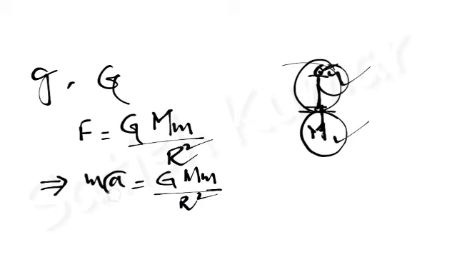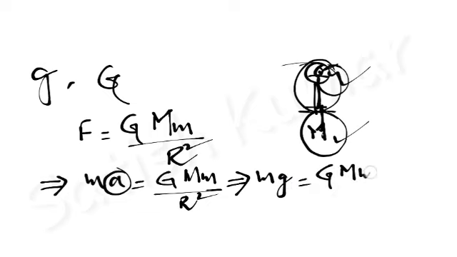Here the acceleration can be replaced with acceleration due to gravity, because this body is freely falling from a certain height. The acceleration of a freely falling body is called acceleration due to gravity. So this equation becomes mg is equal to G capital M small m by r square.